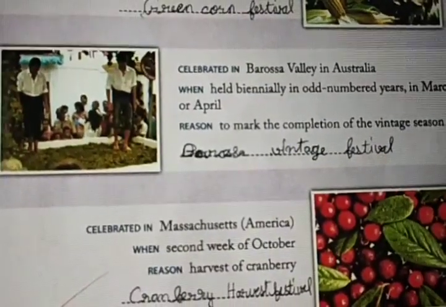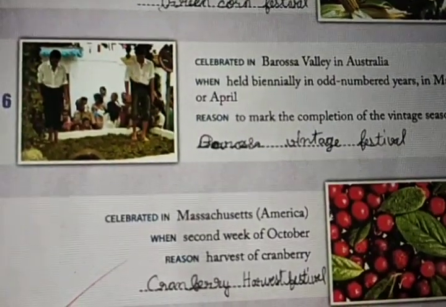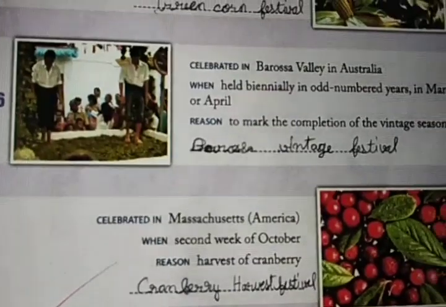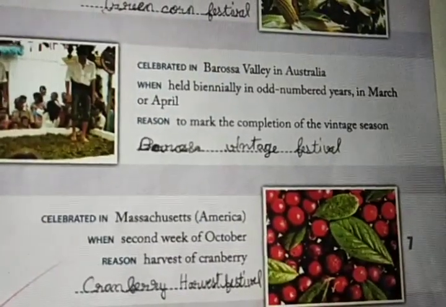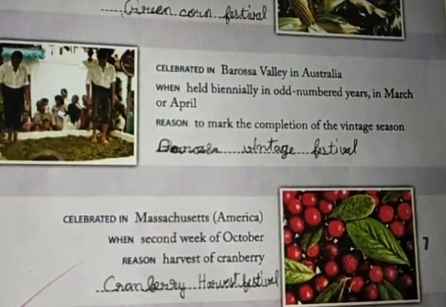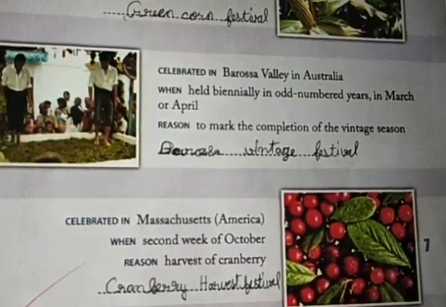Celebrated in Barossa Valley in Australia. When? Held biennially in odd numbered years: 2003, 5, 7, and so on, in March or April. Reason? To mark the completion of vintage season. What festival is it?